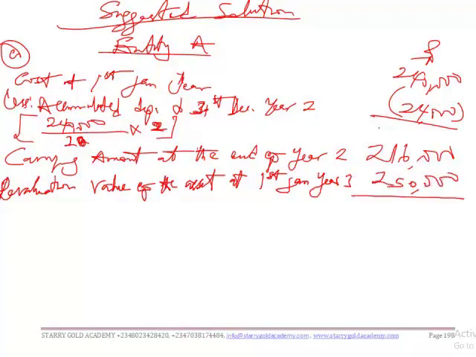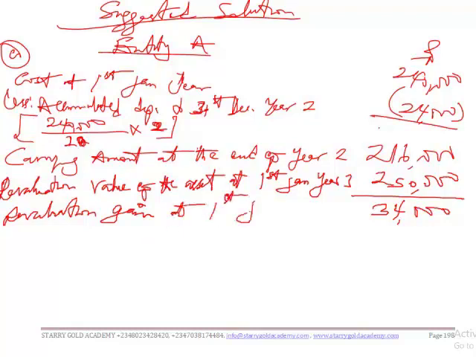If we take this out of this, we have 34,000. So this 34,000 is what? It is our revaluation gain. Are we together? So revaluation gain at 1st January year 3.